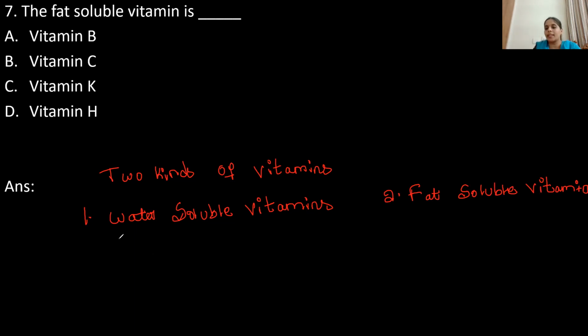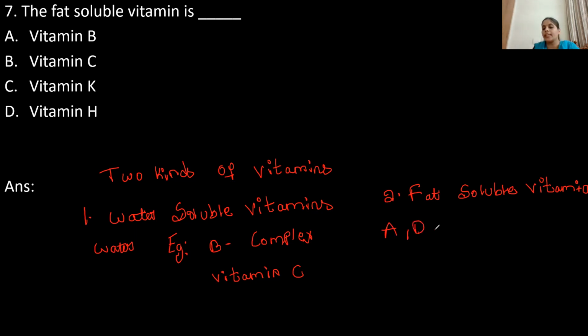The vitamins which are soluble in water are known as water soluble vitamins. Examples of water soluble vitamins are B complex and vitamin C. The vitamins which are soluble in fat are known as fat soluble vitamins. Vitamins A, D, E, K are examples of fat soluble vitamins. So now the correct option is option C. The fat soluble vitamin is vitamin K.